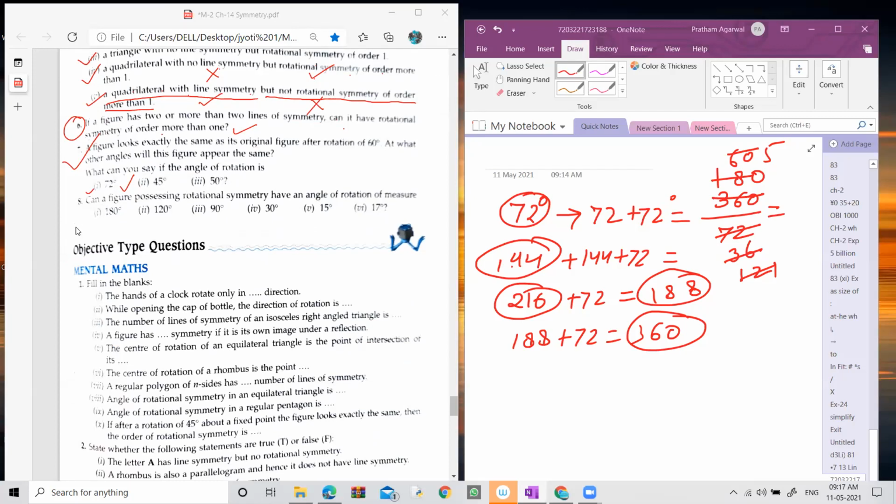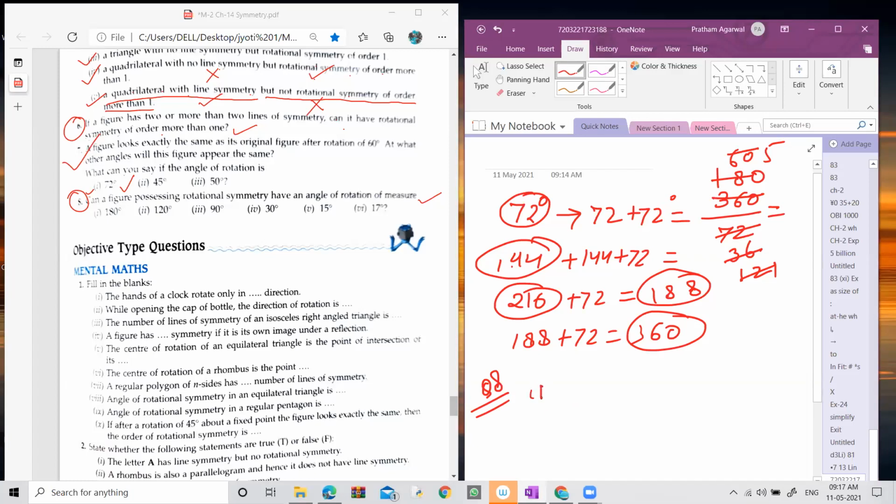Now let's come to the last question. Question number 8. Can a figure possessing rotational symmetry have an angle of rotation of measure... Some angles of rotation are given, and you have to check whether by this angle the figure possesses rotational symmetry or not. So how can we check? There's a very simple method. You have to divide 360 degree by the given angle.